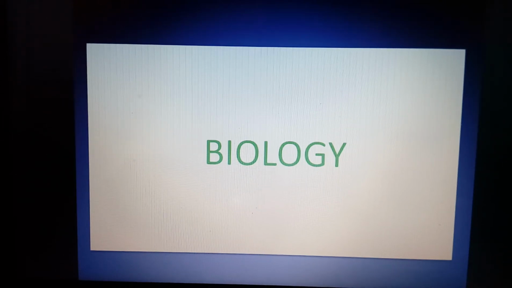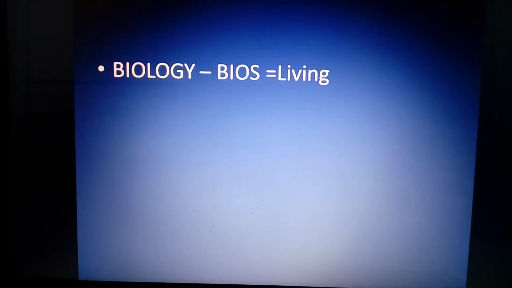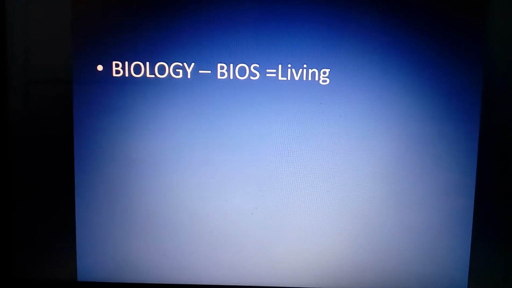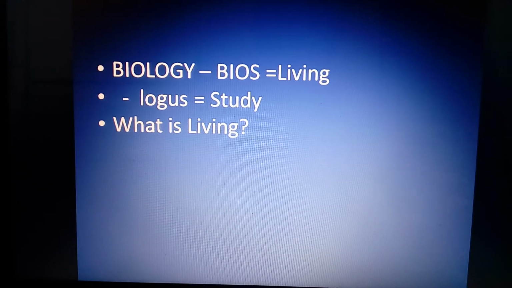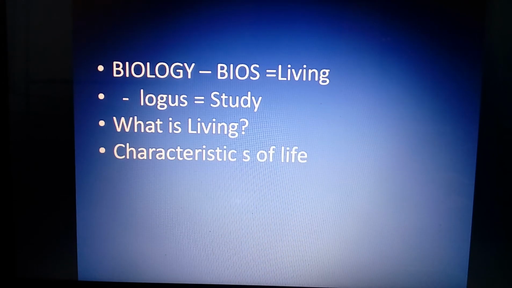In the last lecture, we discussed that biology means the study of living organisms. Here we have taken the characteristics of life, and the first one is metabolism.